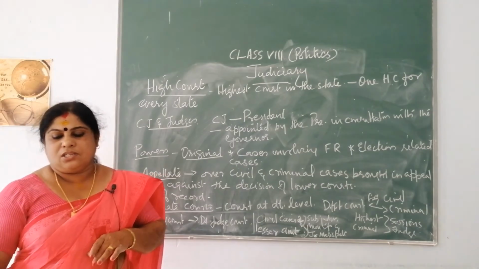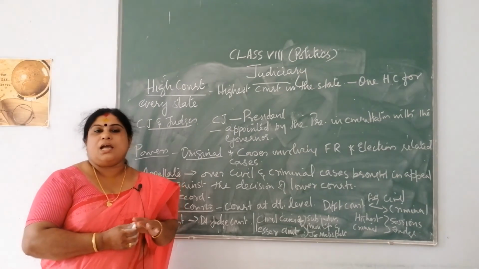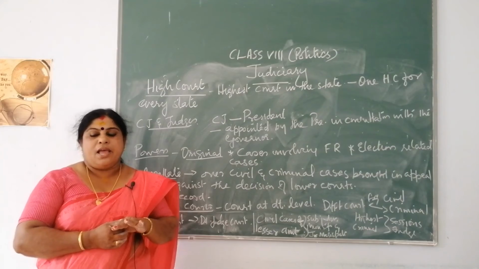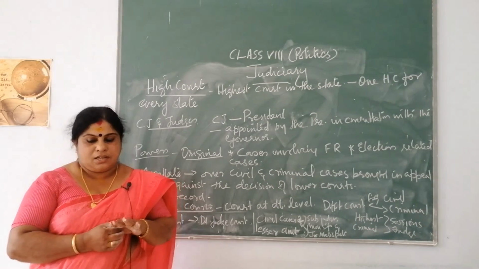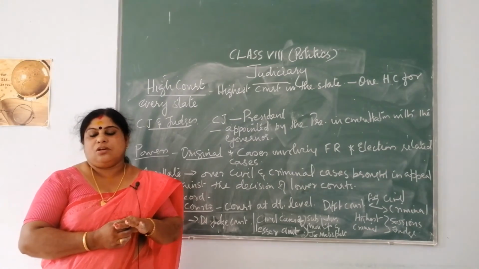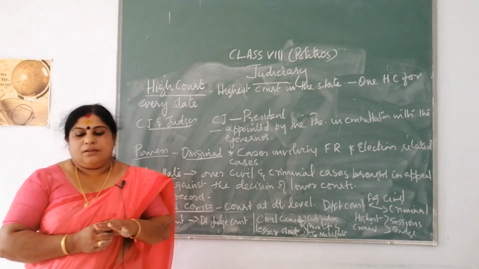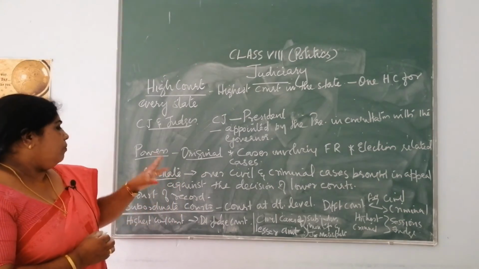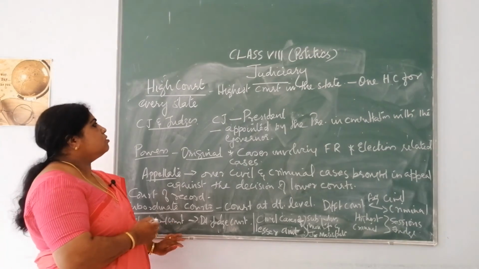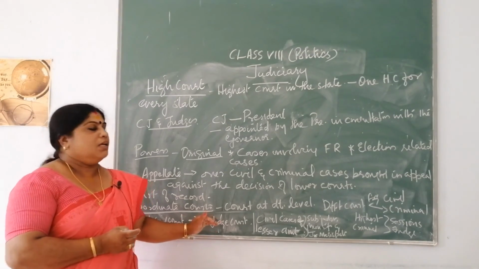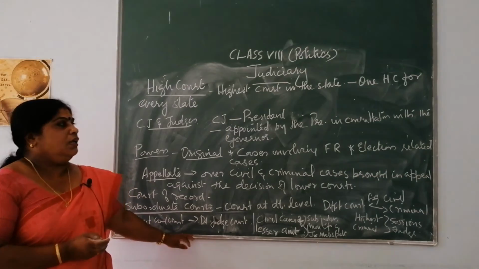Appeals against the decisions of the lower courts are heard by the district court, and appeals against the decisions of the district courts are heard by the High Court. So, I hope this is clear about the subordinate courts. I hope you understood the structure of courts in India.